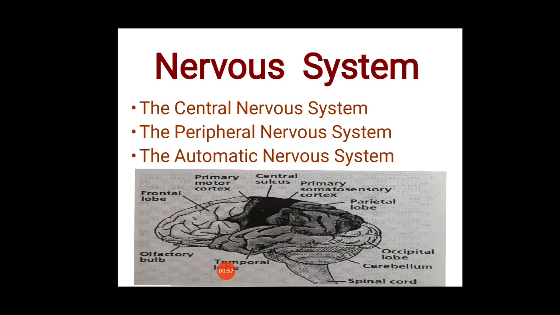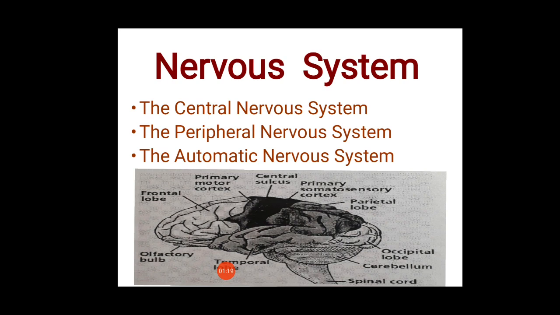Next is the nervous system. The internal balance of the human body is maintained within normal limits by the nervous system and the endocrine system. The nervous system may be subdivided into three main portions. First is the central nervous system. This consists of the brain and spinal cord.